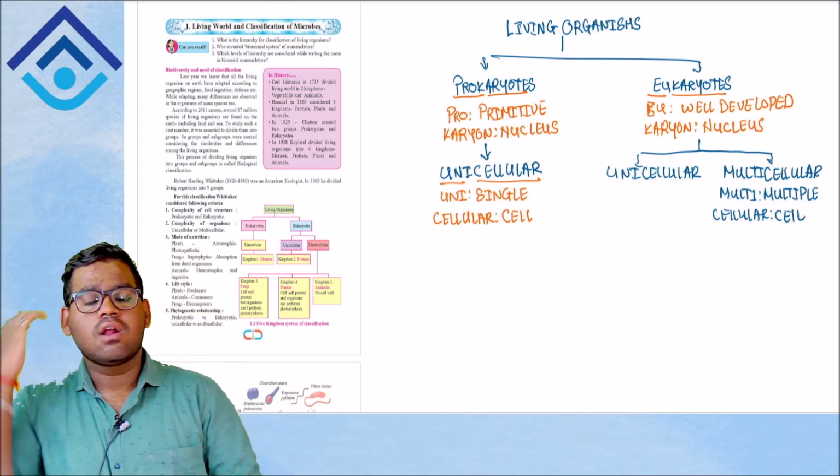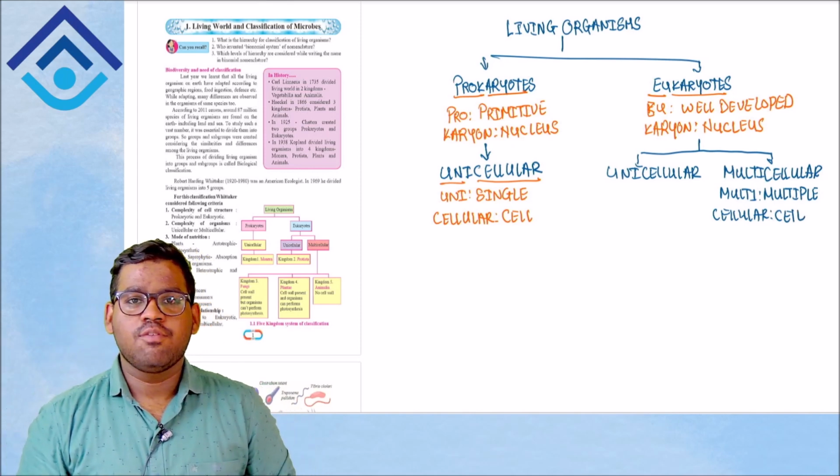So multicellular organisms are organisms which are made up of many cells.